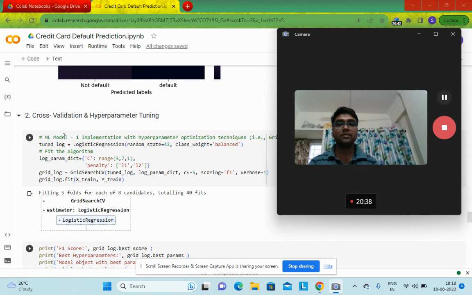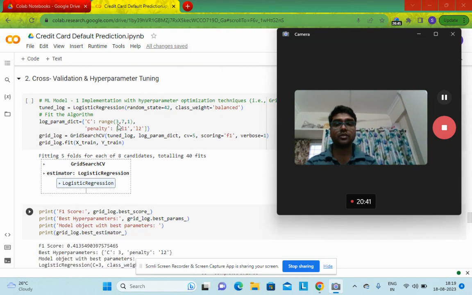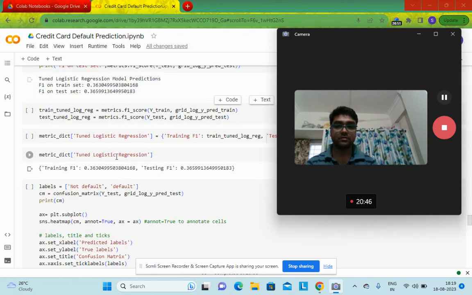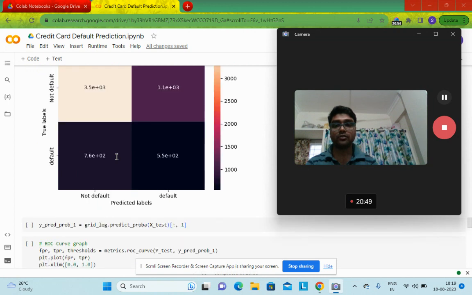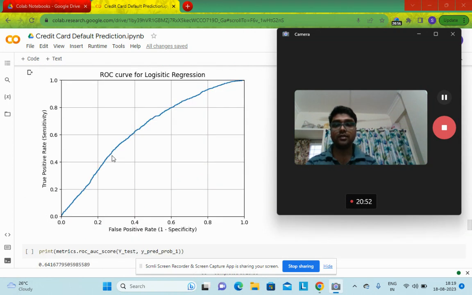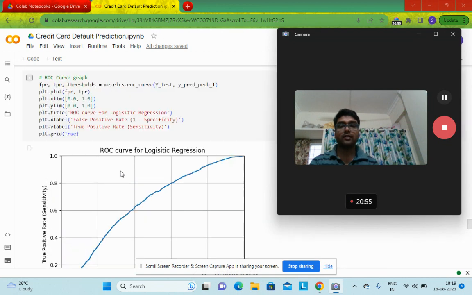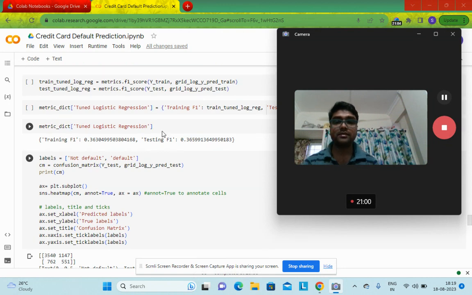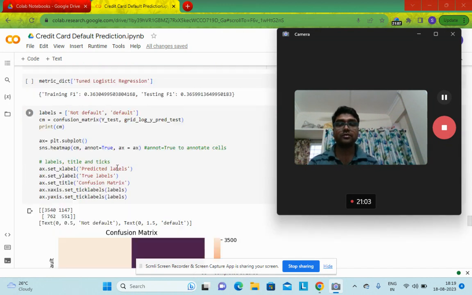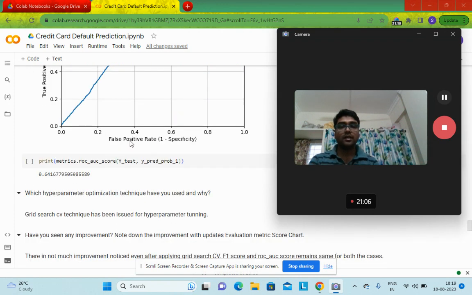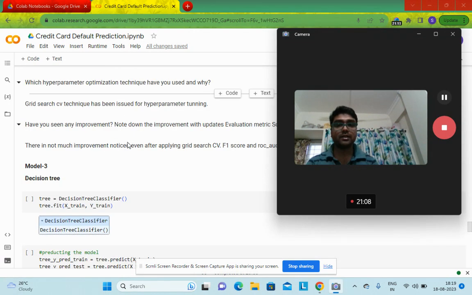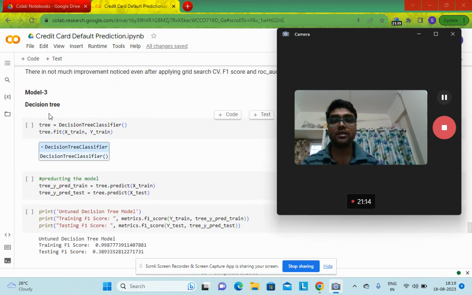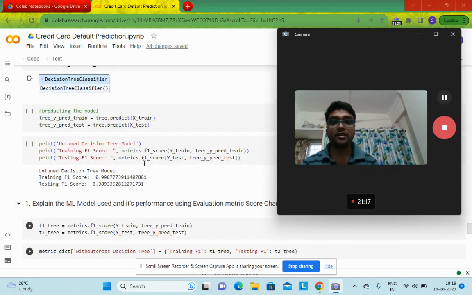Then apply the same thing with cross validation. After applying the cross validation, the ROC AUC score remains the same, and also the F1 score remains the same. So there is not much improvement in the training or testing data set after applying the cross validation. So I have come to the third algorithm, which is decision tree without cross validation.